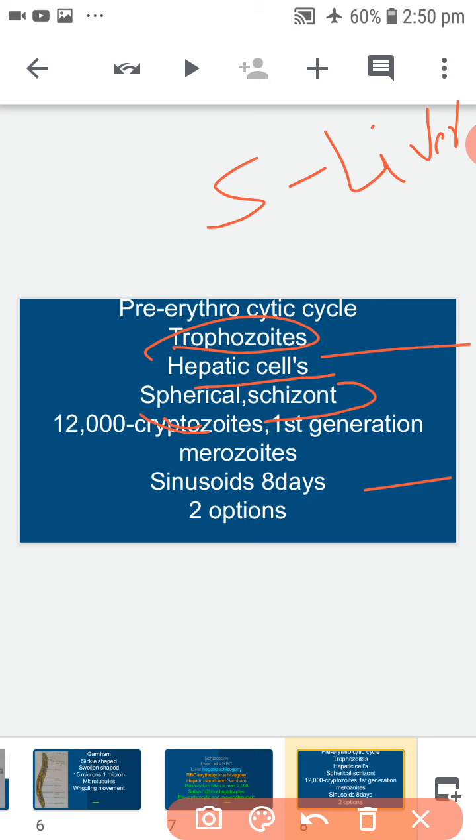Now, these first generation merozoites have two options. They can enter fresh liver cells and continue the exo-erythrocytic cycle, or they can enter red blood cells and continue the erythrocytic cycle.